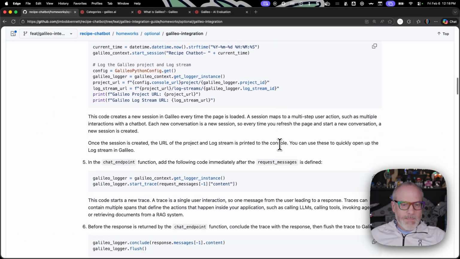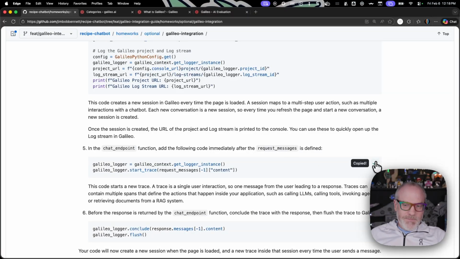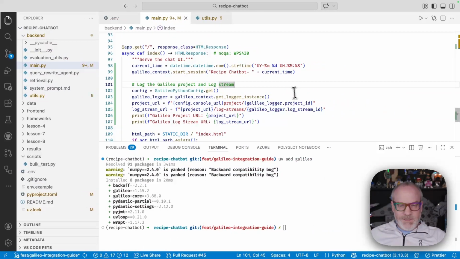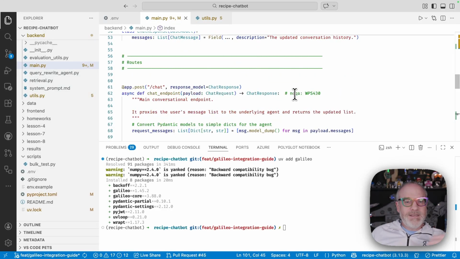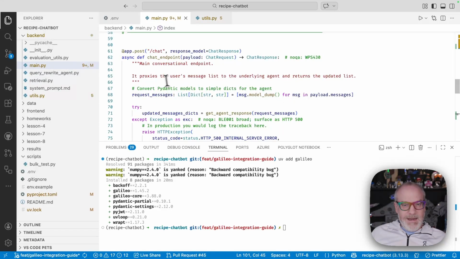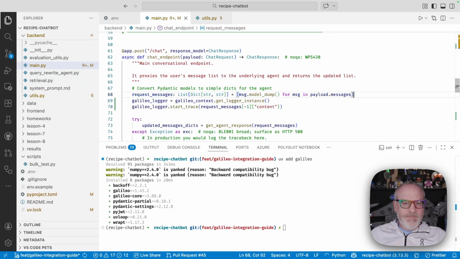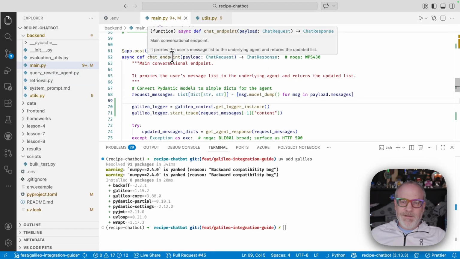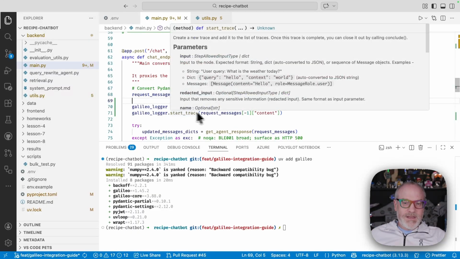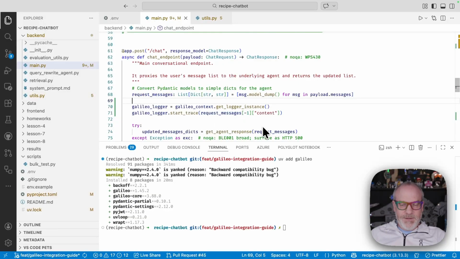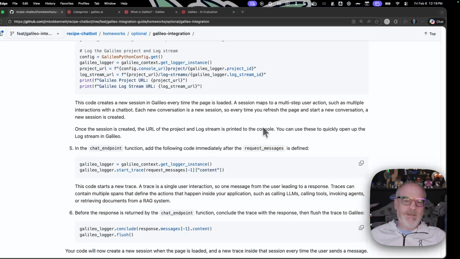And then the next thing to do, we need to think about traces. So we've got our session. Every time the page is loaded, it's a full conversation. And then every time I send a message to and from the LLM, I want to set up a trace. So the first thing I'm going to do in this chat endpoint, this is the function that's called when you submit a message, I'm going to grab the Galileo logger and start a trace using the message from the user. So the input to the trace is the message from the user.